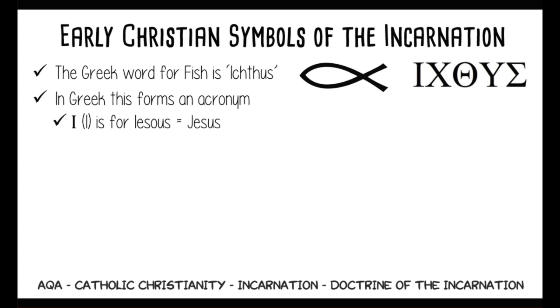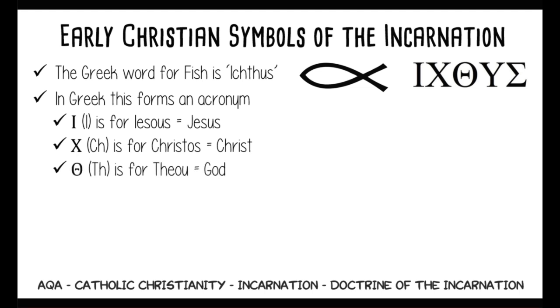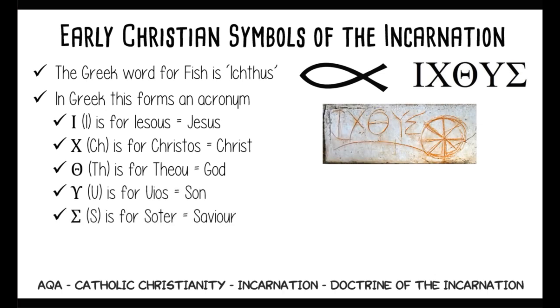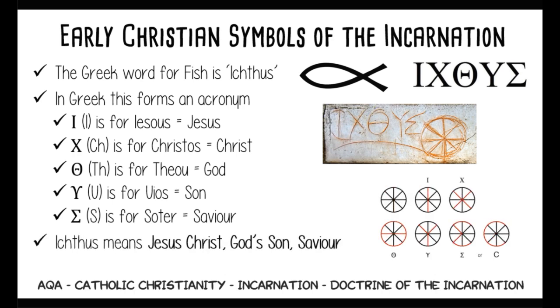I is for Iesous, which is Greek for Jesus. The CH sound is for Christos, which means Christ. The TH sound is for Theou, which means God. U is for Huios, which means Son, and S is for Soter, which means Saviour. Together, ichthus stands for Jesus Christ, God's Son, Saviour.